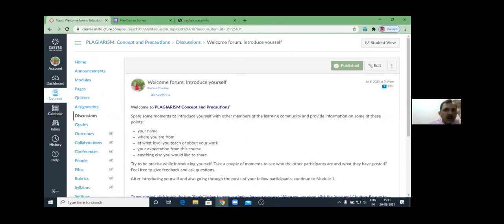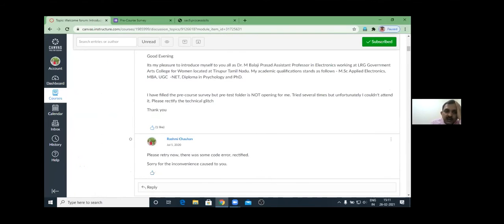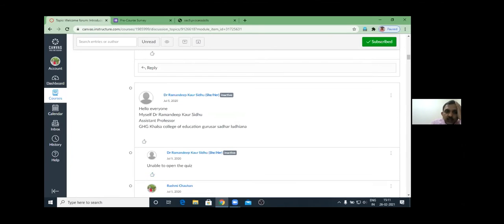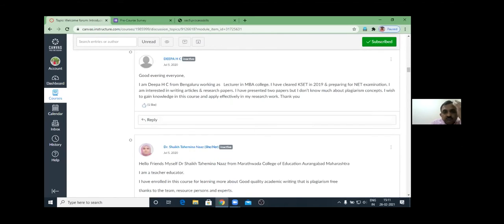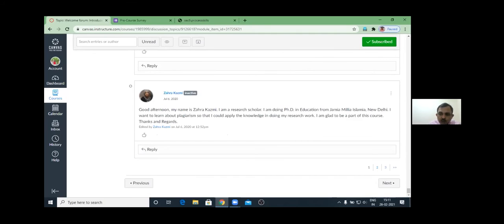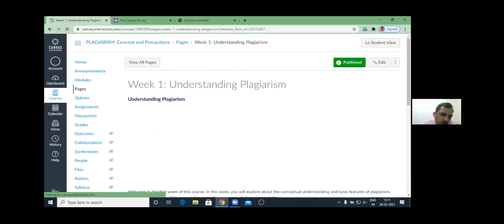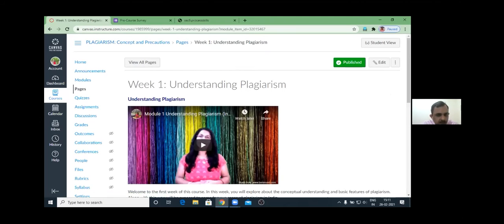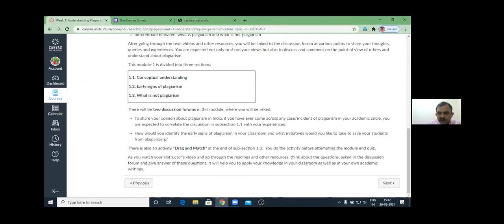If you do not plan, you may face many difficulties which you may not have visualized while designing a MOOC. So whenever you want to offer any MOOC course, my suggestion is that you plan a particular template. Like here, the first module has come, and you can see everything is in a very sequential manner.